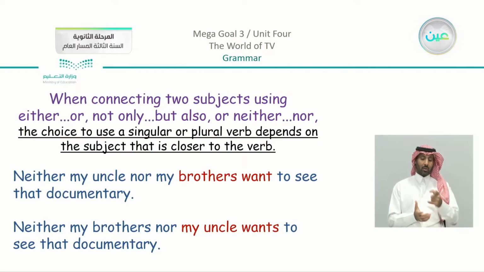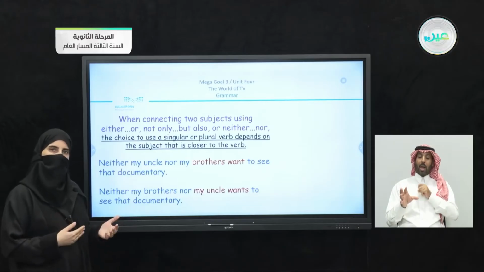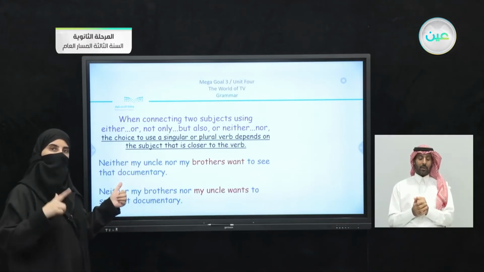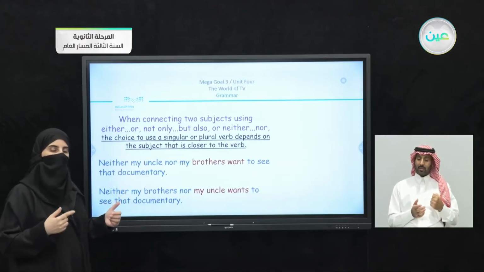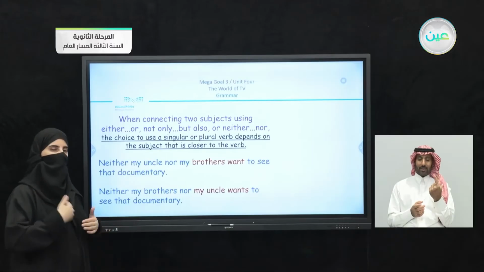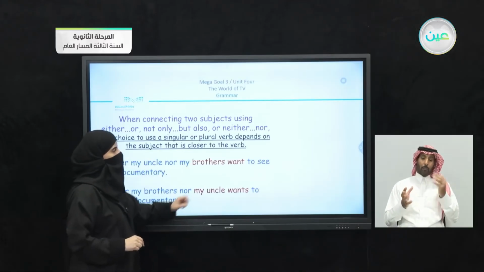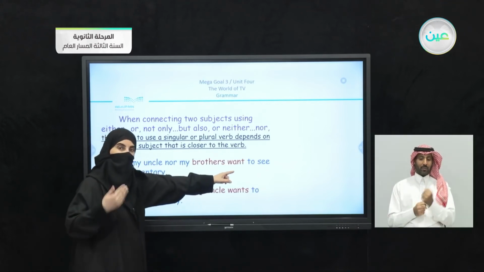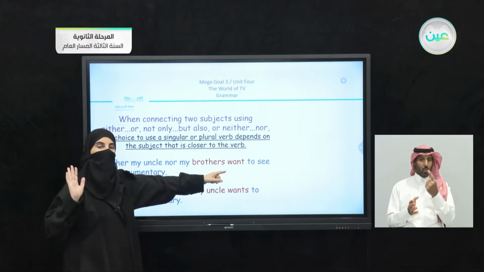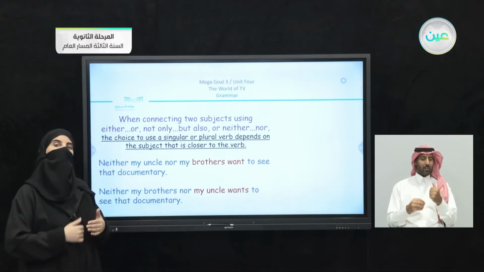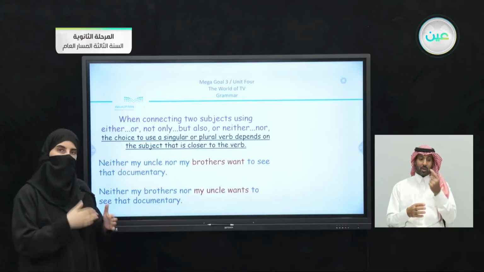Neither my uncle nor my brothers want to see that documentary. I am talking about my uncle and my brothers. So we have here "neither my uncle," a noun, "nor my brothers," also a noun. But notice that I'm talking about one uncle and my brothers, plural. That's why we have brothers as a plural, and the verb following the plural is in the base form. We have the affirmative, "want." There is no adding, because we are talking about a plural in the second part.